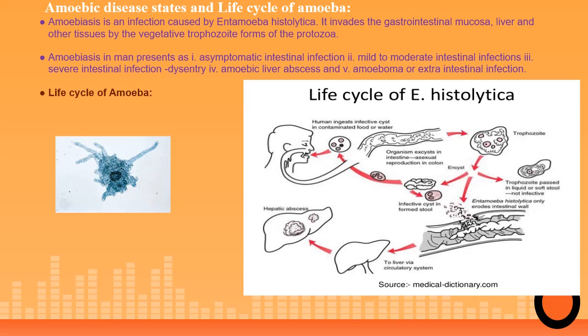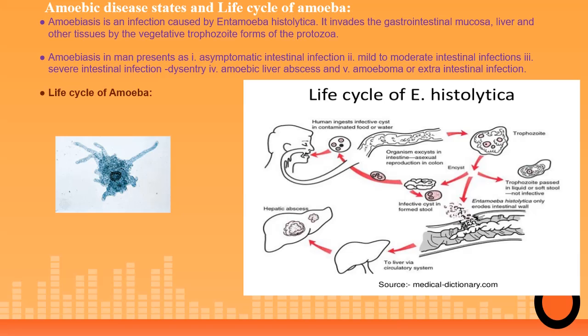Now, amoebiasis is a disease which is caused by a protozoa called Entamoeba histolytica. This organism invades the gastrointestinal mucosa and also some other internal organs like the liver or pulmonary areas by one of the forms of the protozoa known as trophozoite.